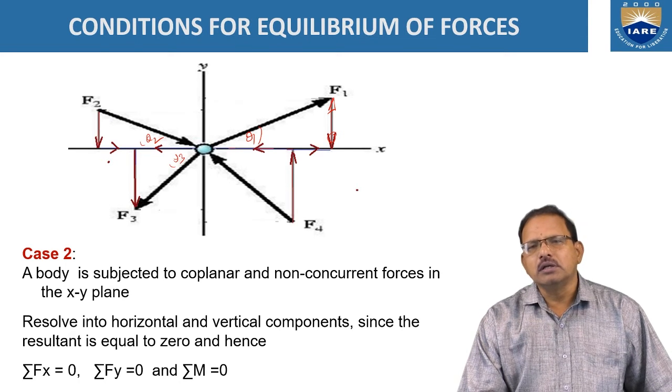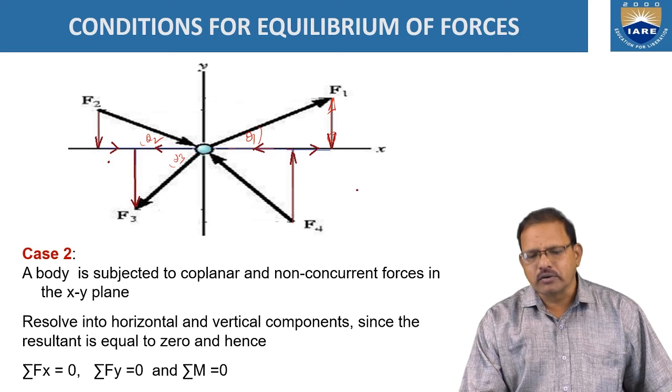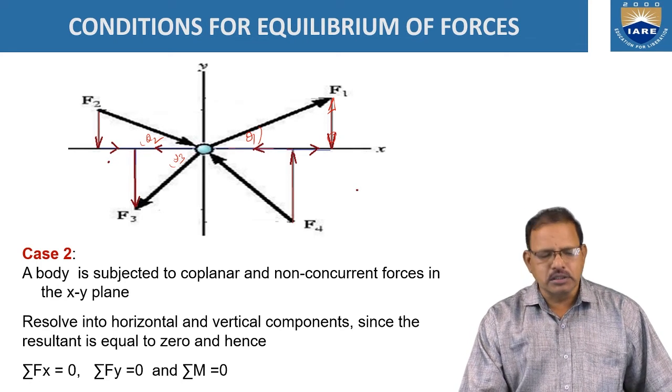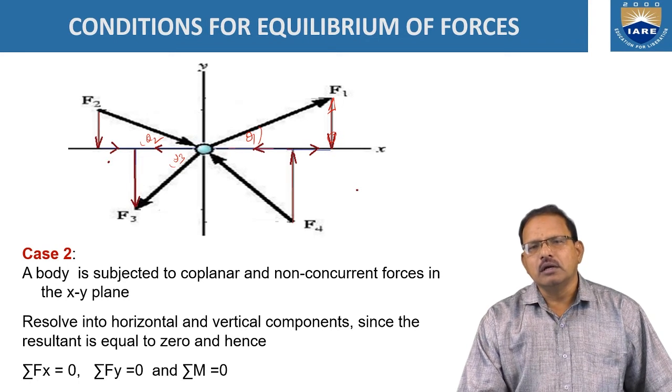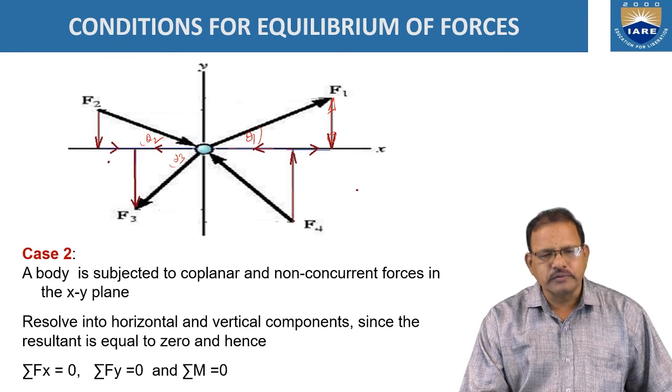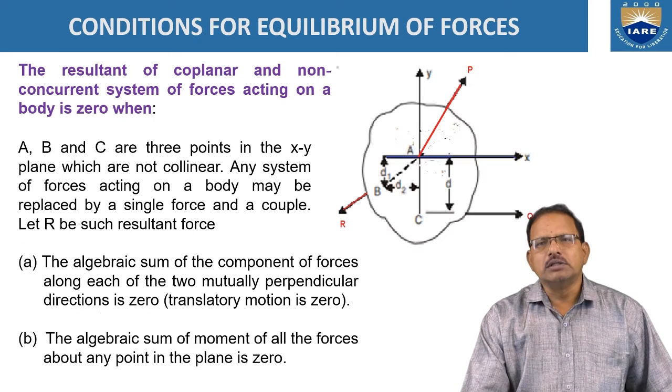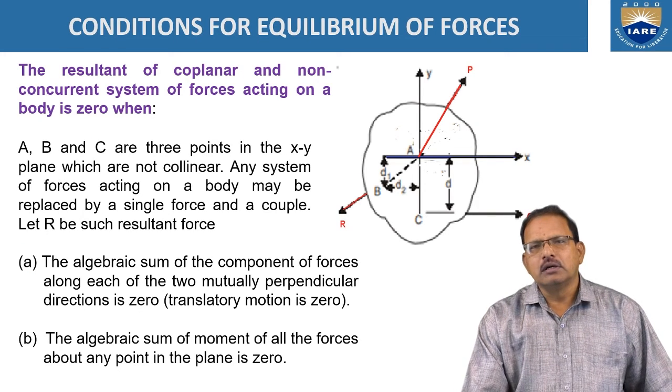Since it is a non-concurrent system, one more condition is also required. If the moments created by these forces at any given point are equal to 0, then the body is said to be in equilibrium condition. That is, for coplanar and non-concurrent forces, in order to keep the body in equilibrium, three equations must be satisfied: sigma Fx is equal to 0, sigma Fy is equal to 0, and sigma M is equal to 0.